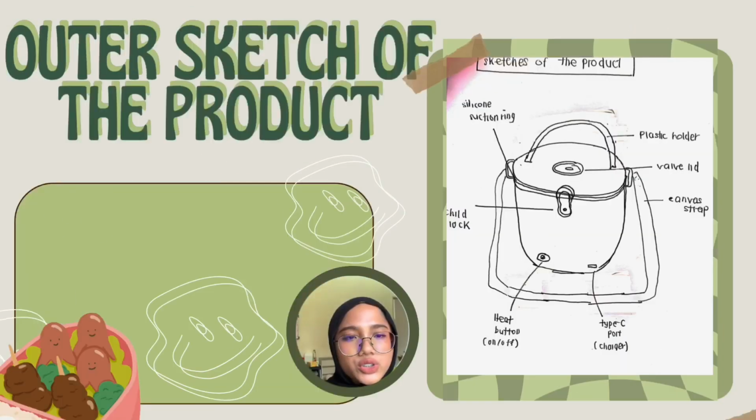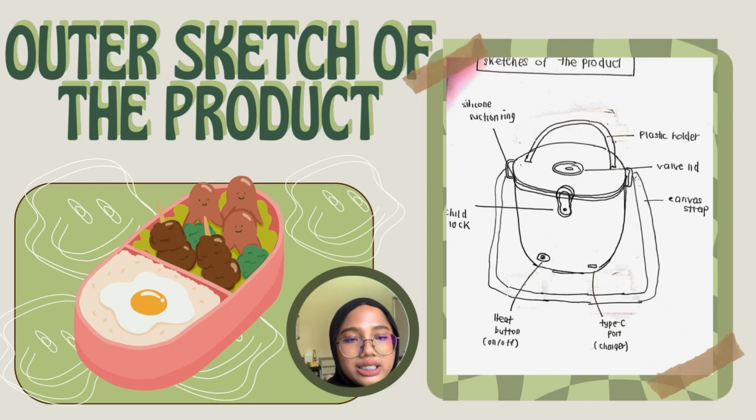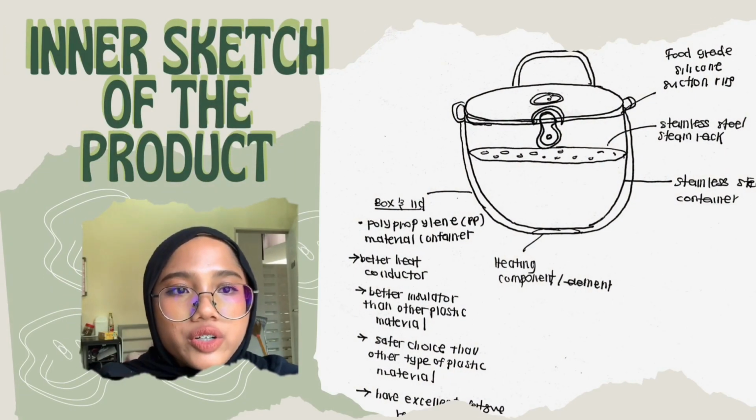For the first part, I will show you our outer sketch. As you can see, on the top of the lid, we have a plastic holder. We also provide a canvas strap, and we also have a silicone suction ring around the lid. Moreover, we add a valve on top of the lid, and it also has a heat button, which you can switch on and off to use the product, and also a Type-C port for a charger.